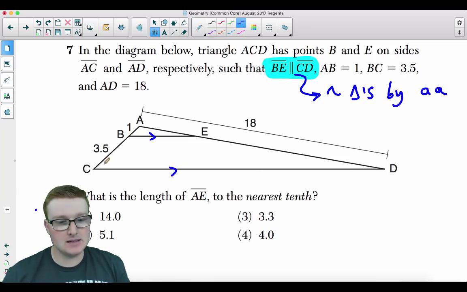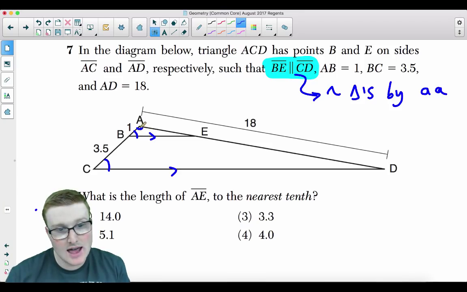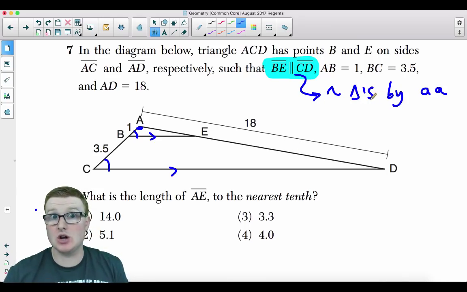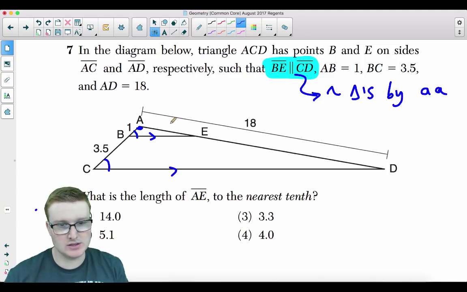Okay? Parallel means this is congruent to this because those are corresponding, and angle A, little a up there, is reflexive in the little triangle and the big triangle. This is important stuff, people. So make sure that you know what that means. What is the length of AE to the nearest tenth? So we're solving for this.